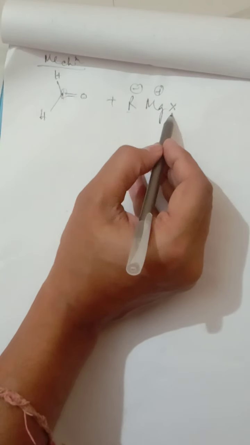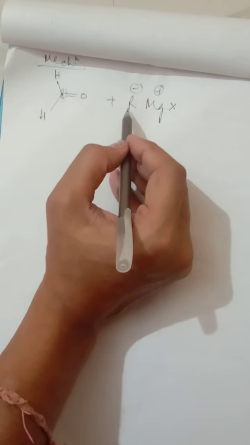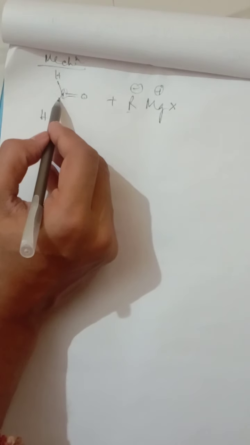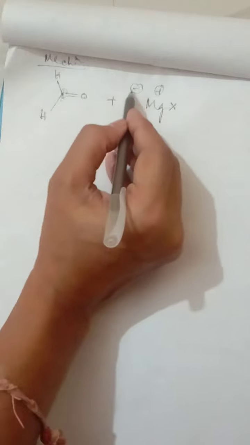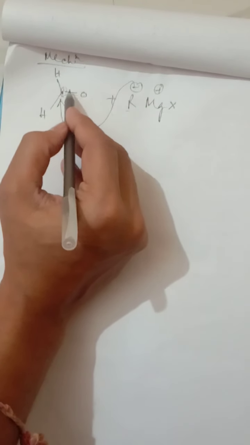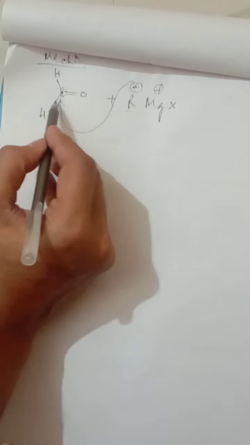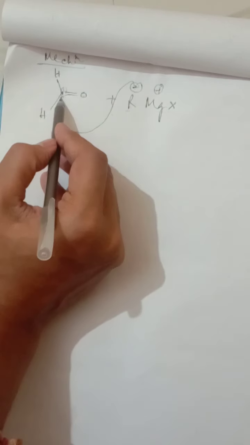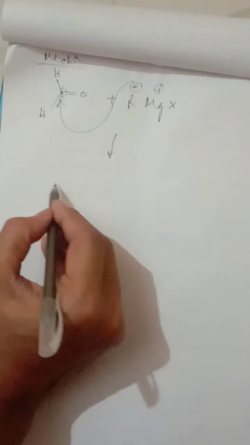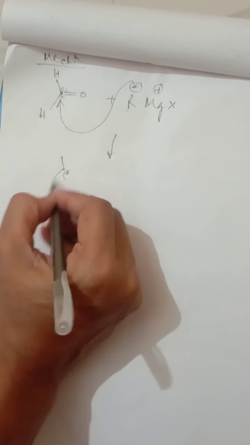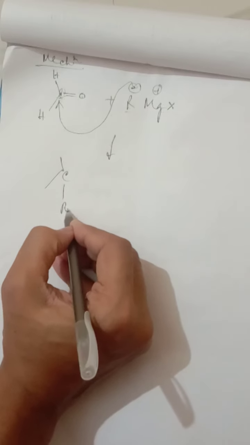This is the reaction center actually. Whenever you have taken the Grignard reagent, the negative part has an excess amount of electron, and here there is a lack of electron. So obviously it will attack where the lack of electron is. That means it is electron rich and this is electron poor, so electrons will be donated over here. What will happen then? Whenever it is donated, this R group gets attached here.